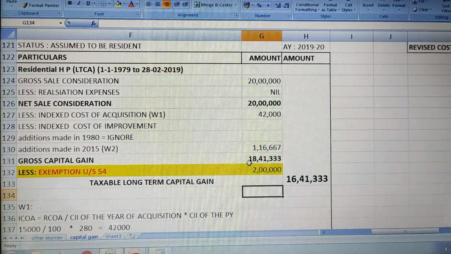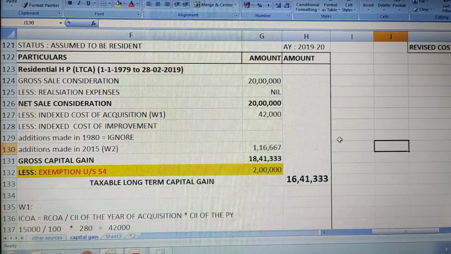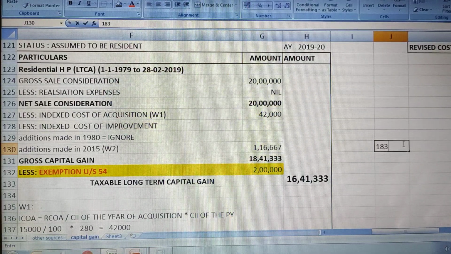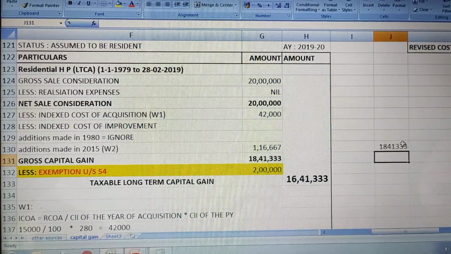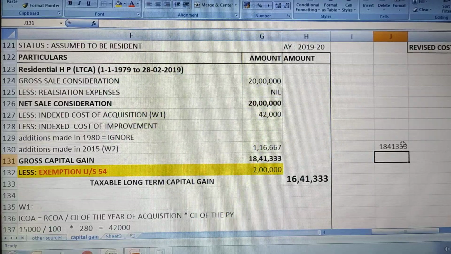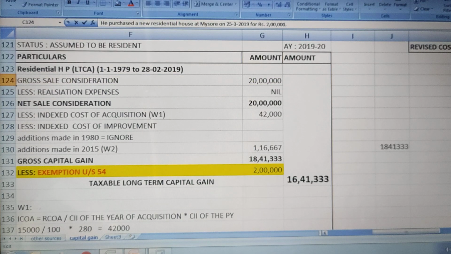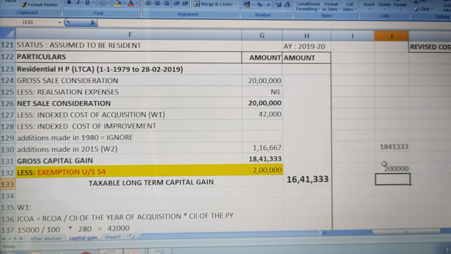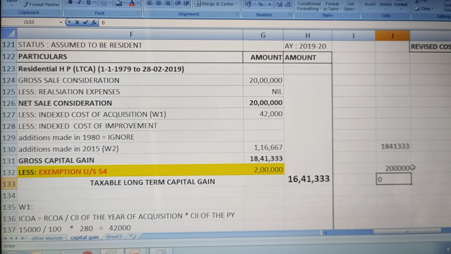In our problem, gross capital gain is 18,41,333. So 18,41,333 should be compared with the cost of purchase of house. He purchased the house for 2 lakh. It is clearly mentioned here, correct? So this should be compared with 2 lakhs. Along with 2 lakh, if he has deposited any amount in the bank under capital gain account scheme, that also we have to take. But in our problem, this is not mentioned, it is 0.